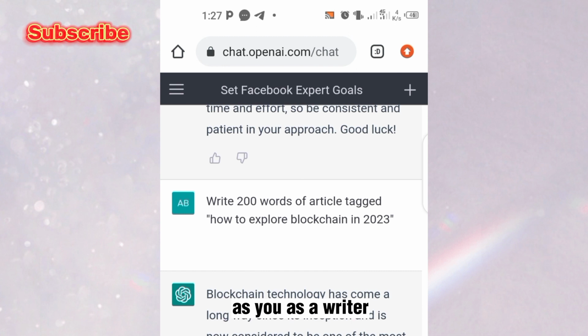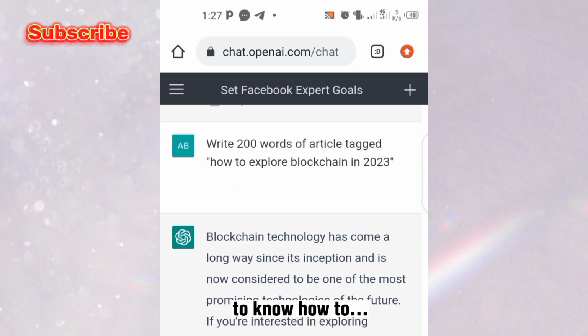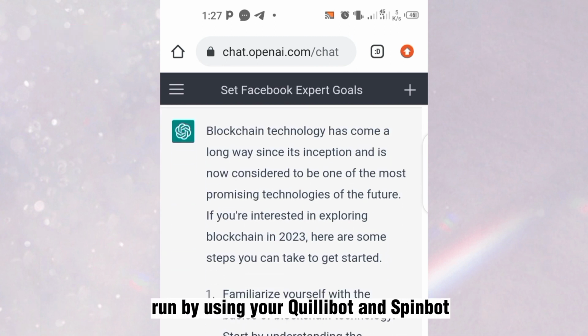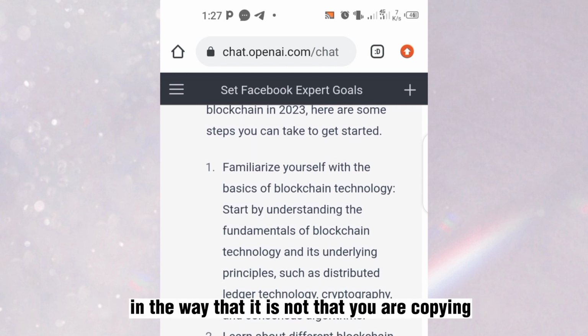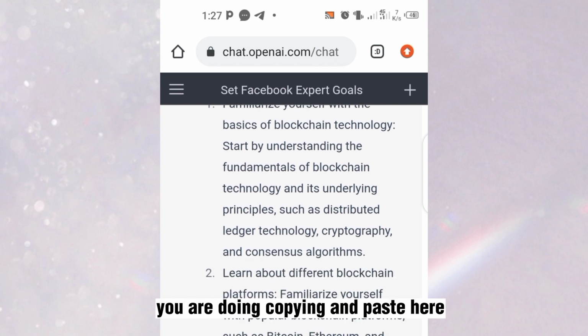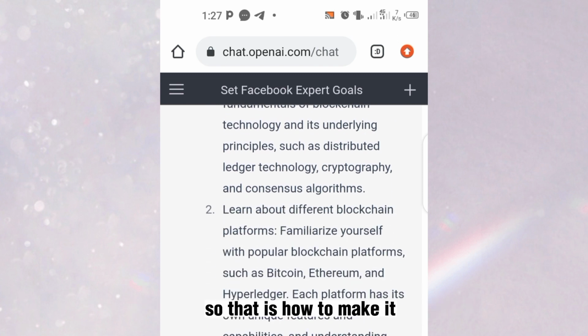Then, as a writer, it's good for you to know how to play your game around, maybe by using your clipboard and spinboard, so that it's not that you are just copying and pasting here. So that is how to make use of it.